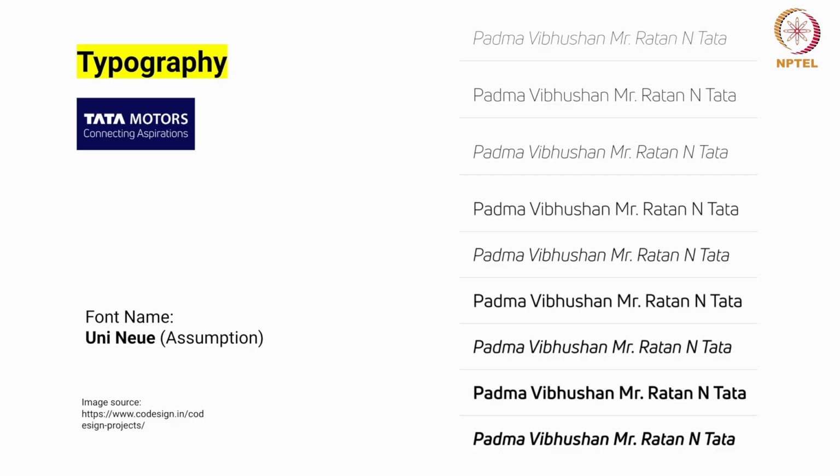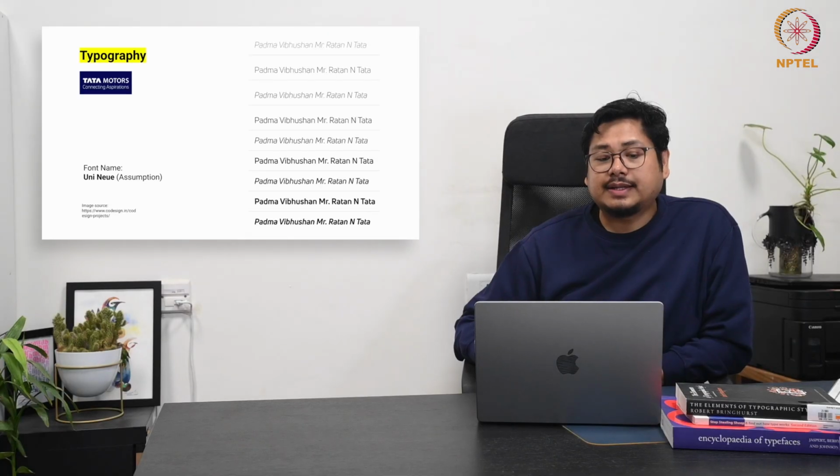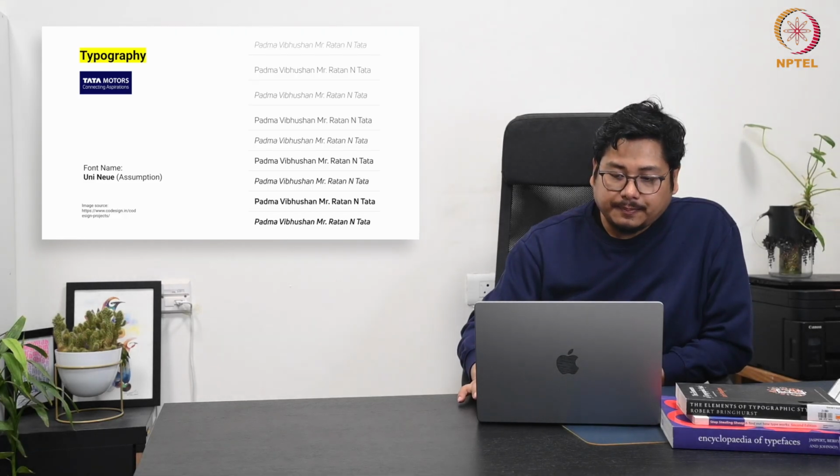When you are choosing a typeface for a particular brand, make sure it has a larger font family so there is more utilization in terms of variations, and there is consistency in anatomy and the DNA is maintained. The typeface becomes a character of the brand, so it's recommended to choose a typeface with a larger font family, which makes it easier for the brand to manage in different aspects of their representation.